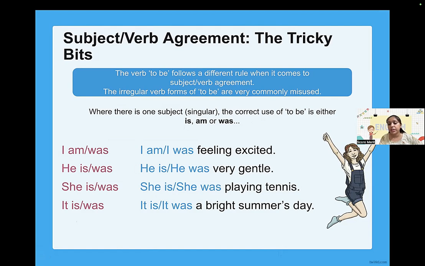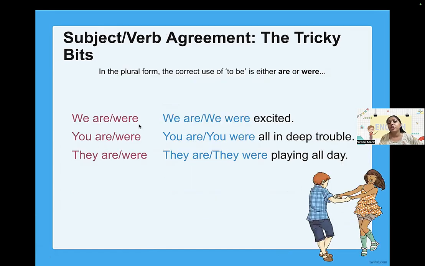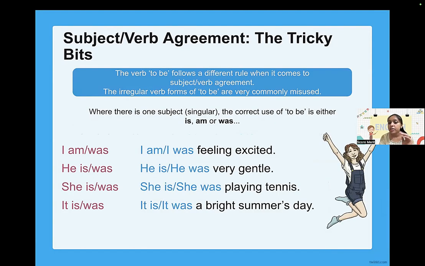Alright? This was singular. Now let's look at plural. In plural form, we always use are or were because we are talking about many. And whenever we talk about many, we use are or were. So we are or we were. You are, you were. They are, they were. And this is subject verb agreement, again tricky. So that was for the singular one, which I was showing you. And this one is for the plural one. For plural, we always use are and were. For singular, we always use is, am, was. You can read the examples as well.